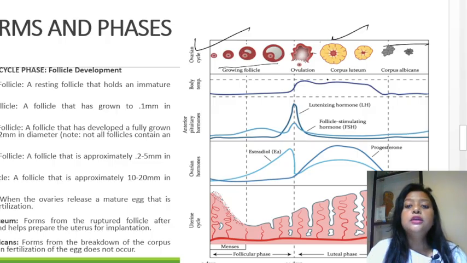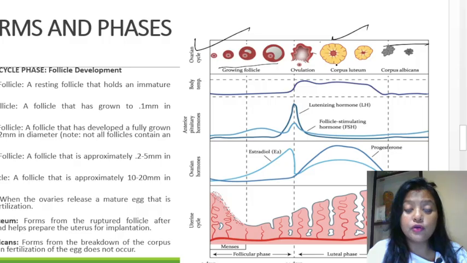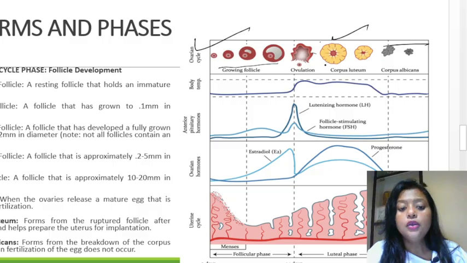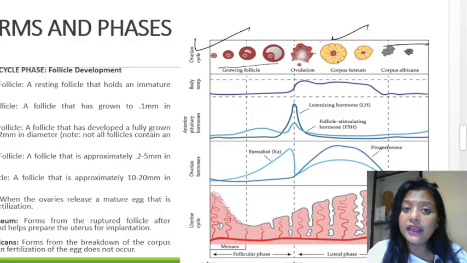Okay, now we'll come to the body temperature. Let's talk about the ovulation part first, and then we'll talk about the hormone regulation part. So ovulation, what happens? Ovulation is when the ovaries release a mature egg that is ready for fertilization.